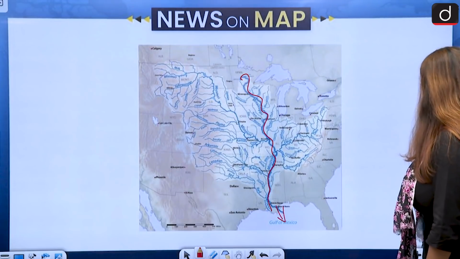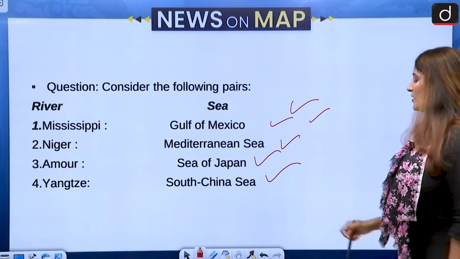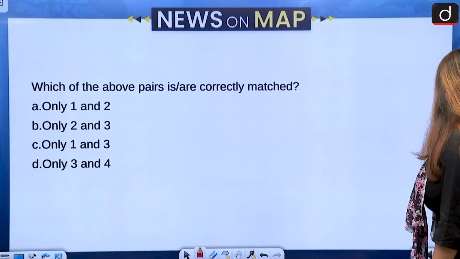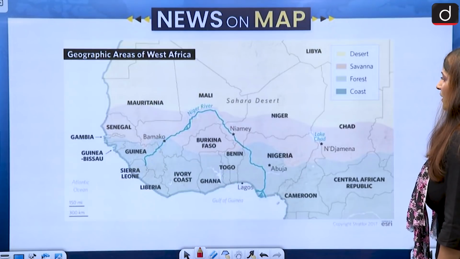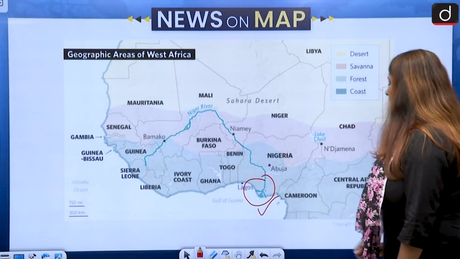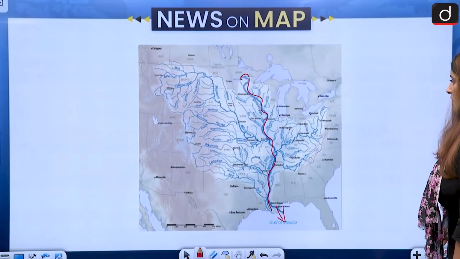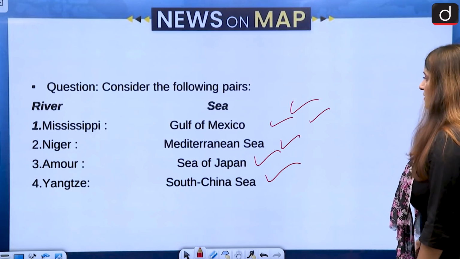Okay, so the first pair is correct. Then if we talk about Niger, Niger is a very important river in West Africa. Okay, and Niger, you see, it falls in the Gulf of Guinea, which is in the Atlantic Ocean. Okay, so this is also not correct.